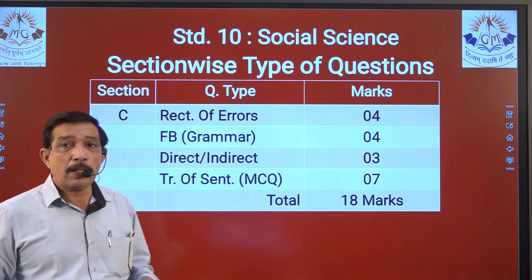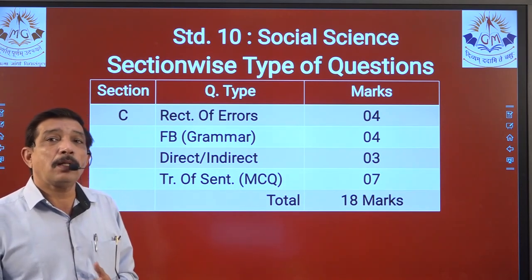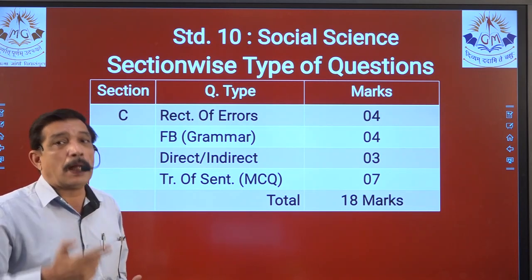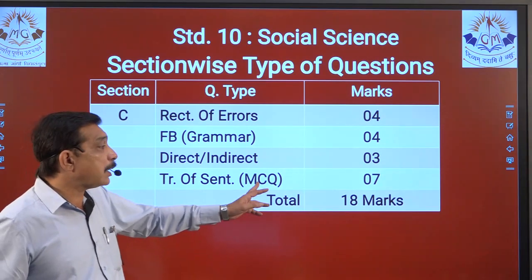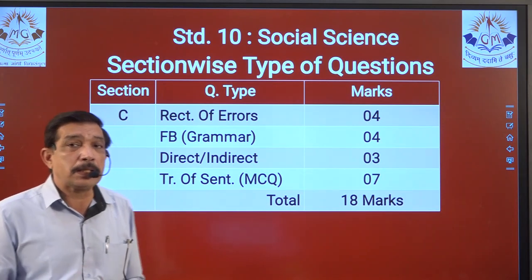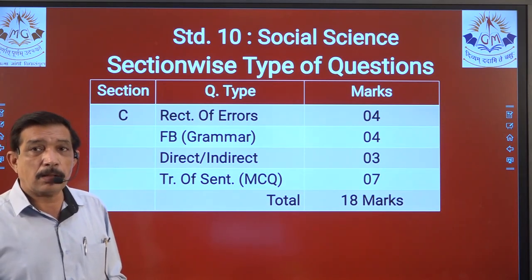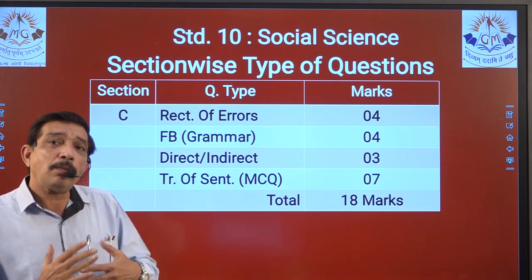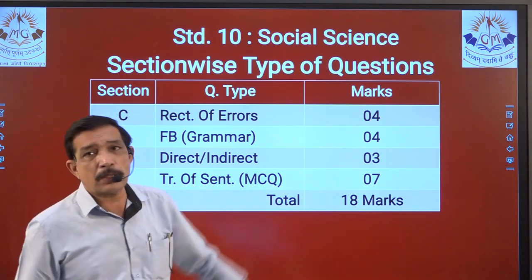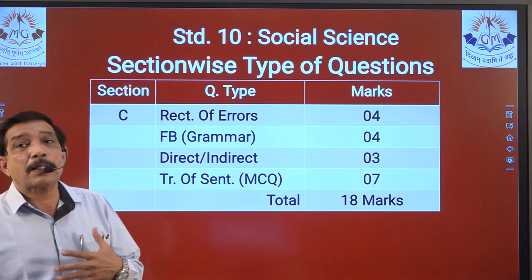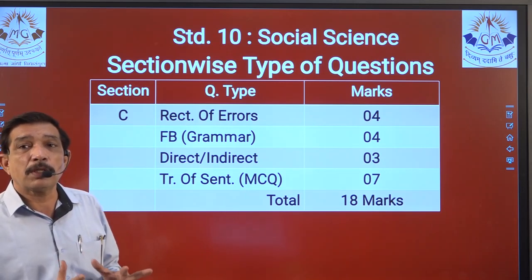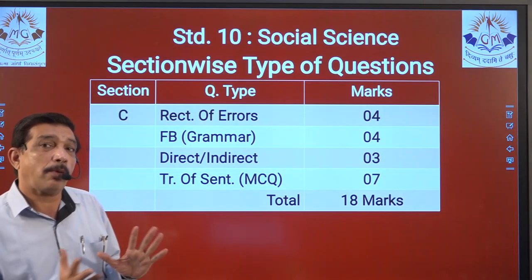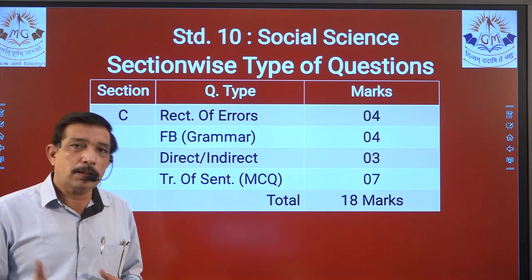Now only added advantages in the earlier paper pattern, transformation of sentences, the question was asked, you had to write on your own the answer. Now a little help has been given over here, that this transformation of sentences will be asked in the MCQ type question. That means already 4 answers will be given to you. Out of that you have to select the correct one. So that becomes a lot easier. And from this 7 marks we can gain maximum marks, that is 7 marks from this particular question of transformation of sentences. Lots of topics of transformation of sentences have also been cut, right? You'll be getting the details later on, right?